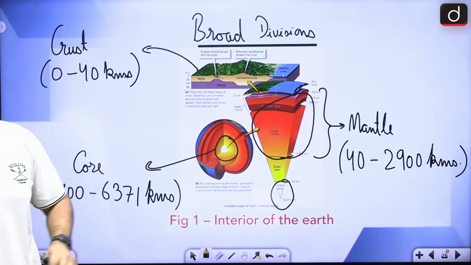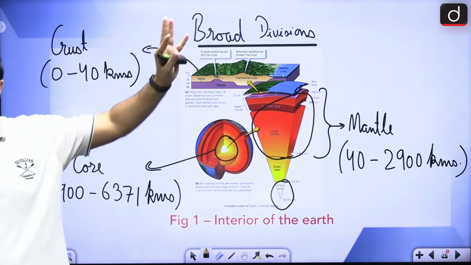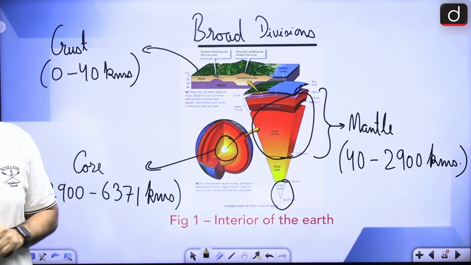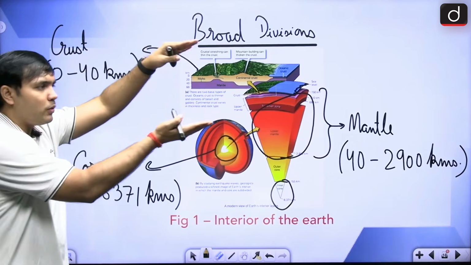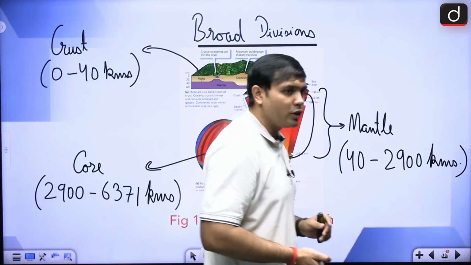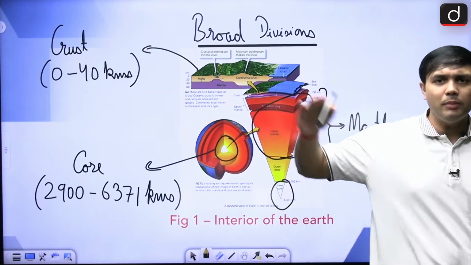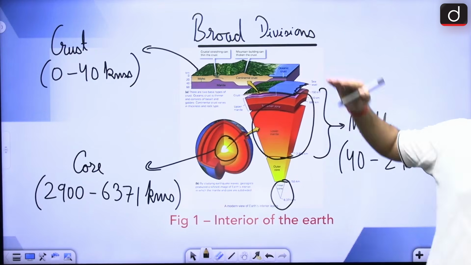It is the mantle, right? It is covering more than 80% of the Earth's interior by volume. What is the thickness? From 40 to 2900 kilometers, you will find the mantle, but there are some divisions. There is upper and lower mantle.